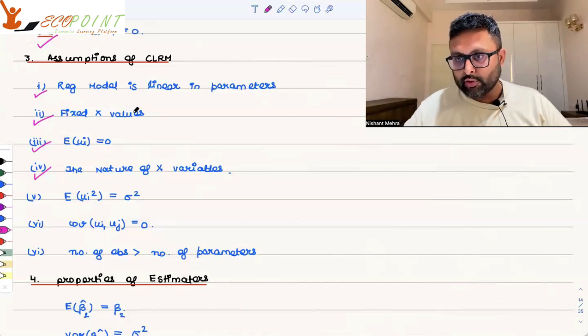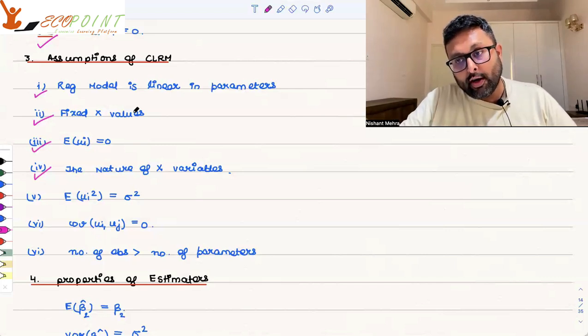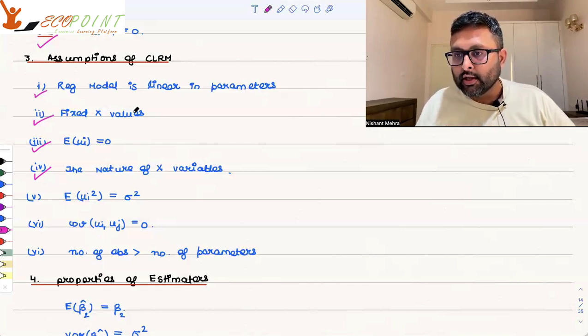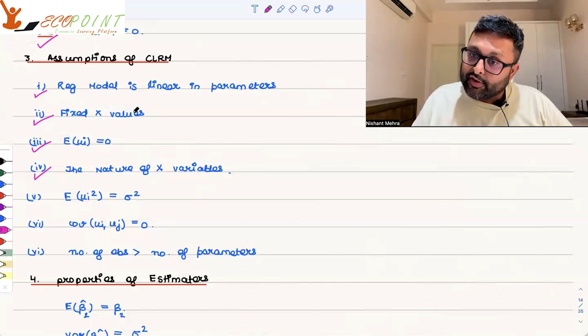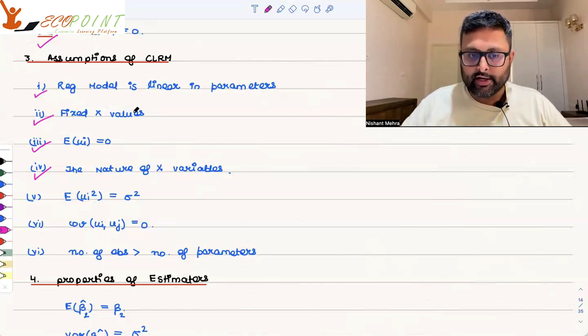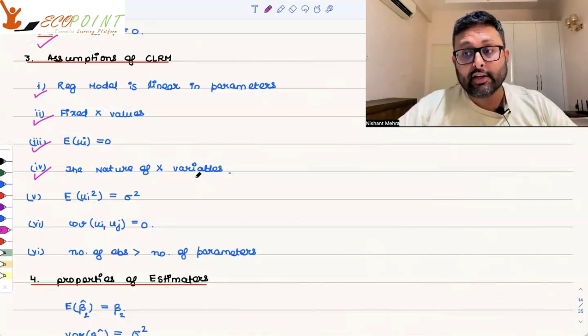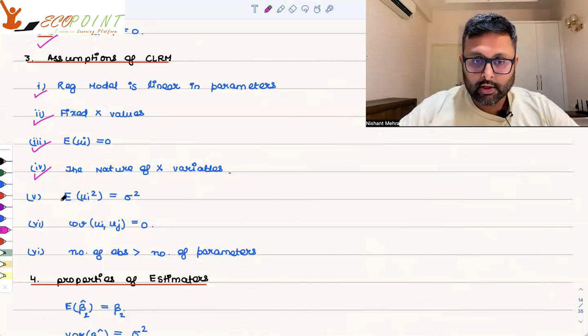If you take all individuals having only 16 or 17 years of education, then what explains the difference in the income? That is the nature of x variables, because in case that is there, you cannot estimate the slope coefficient. E of ui square is sigma square, homoscedasticity.